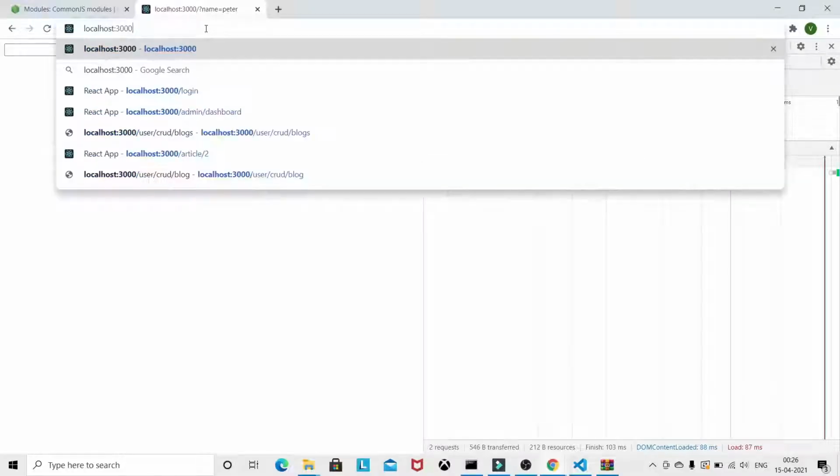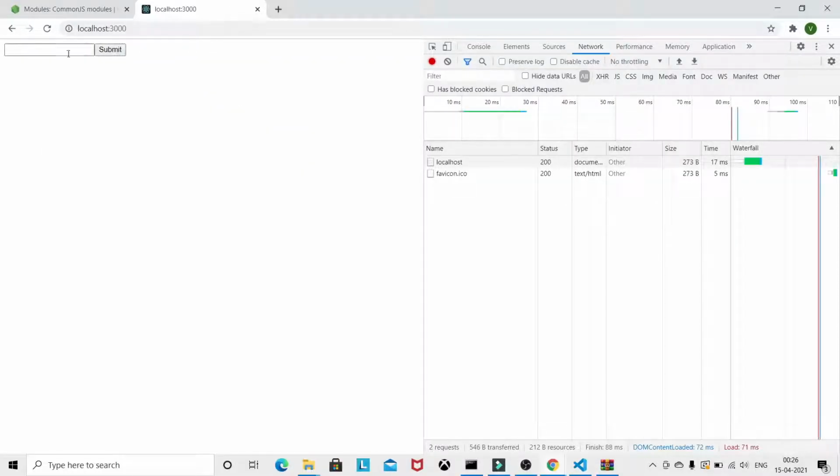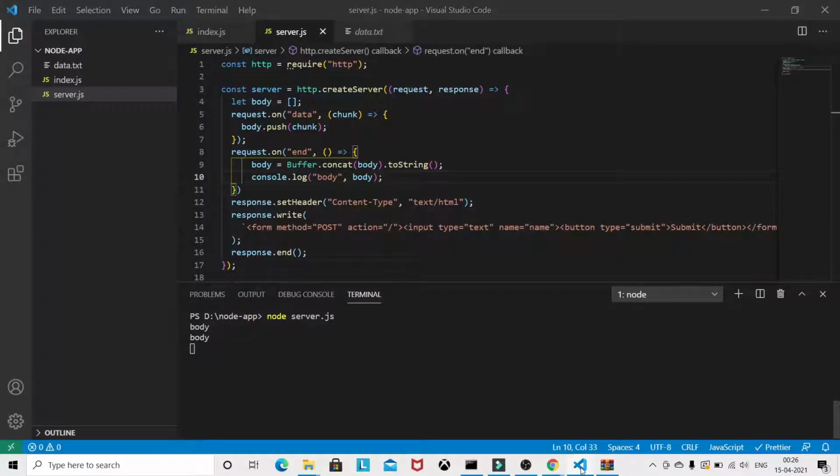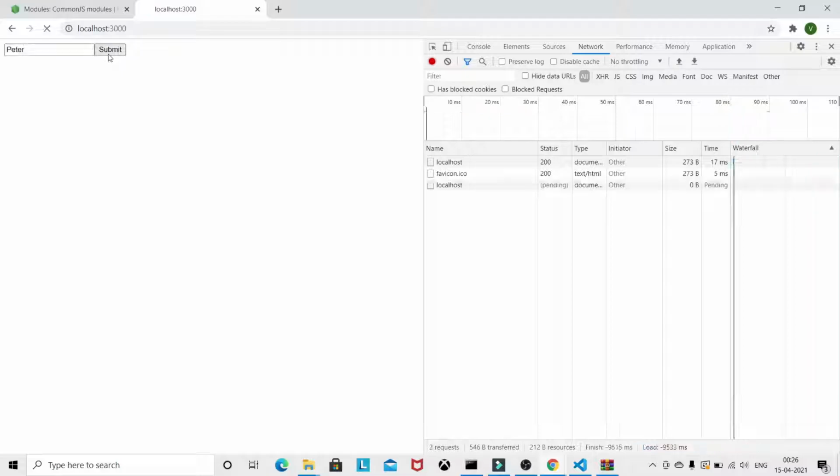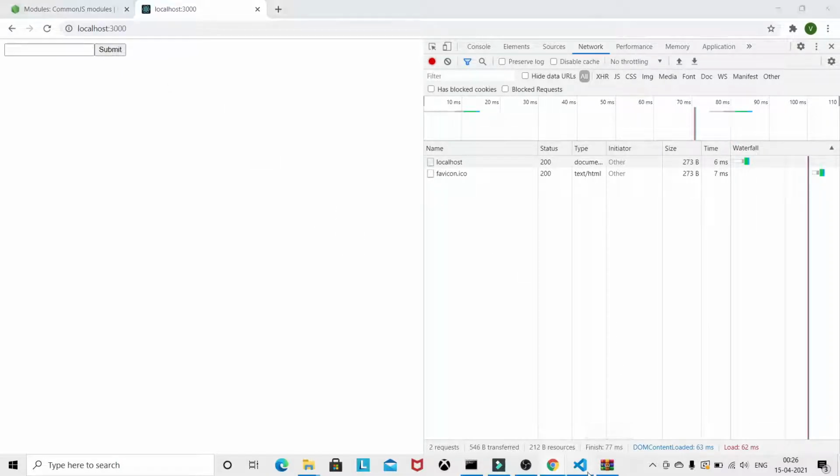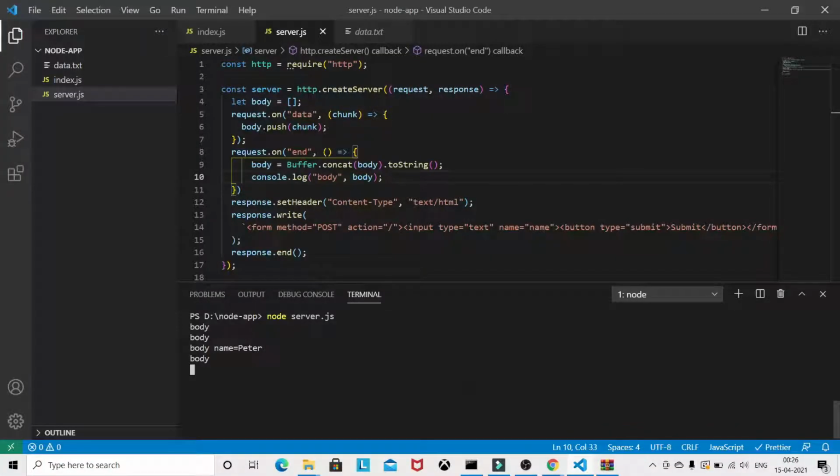I will just remove this one and reload. Okay, the body is empty as of now. So we got the name Peter.